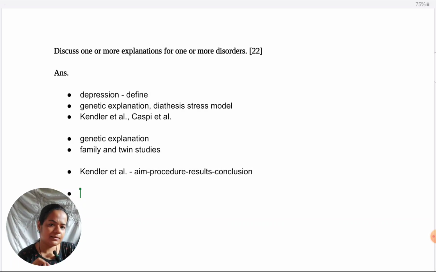Do specify exact concordance rates or percentages, it is important for this study. Even if you don't remember exactly, you can say higher, but I think it will help you further your discussion. When it comes to genetic explanation, the strength of the explanation comes from the much more prominent concordance rate seen in monozygotic twins. So when you give the numbers, you're really able to emphasize how much higher it is in monozygotic than dizygotic twins. So just to bring that emphasis, I feel it makes your answer stronger if you give the exact concordance rates.